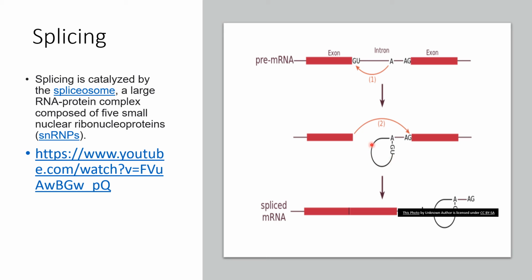This is called a lariat structure, and this structure again will undergo changes where the spliceosome will make another cut in the AG region. And once that region has been cut, the whole intron would have come out and the two exons will be joined together. So ultimately what you see here is the spliced mRNA where the two exons have joined together and the intron has been cut and it will be degraded, further used for some other purposes.